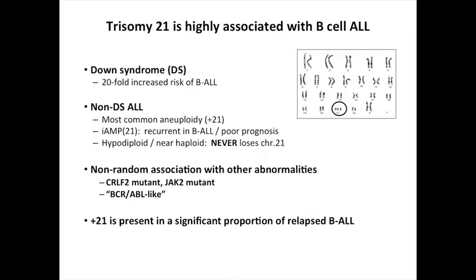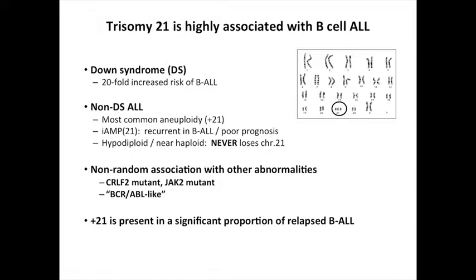There were just 2 papers in JCO last week about this. It's basically the poorest prognosis cytogenetic change in pediatric ALL. And then in hypodiploid or near haploid ALL, so these are leukemias that lose chromosomes, they never lose chromosome 21. So there seems to be a dosage balance about this chromosome 21. And then it's not just simply a random occurrence.